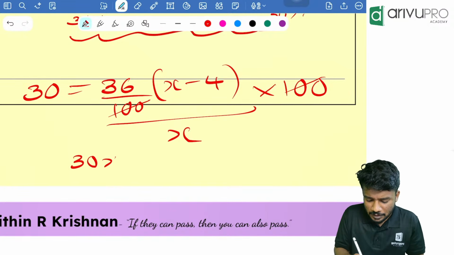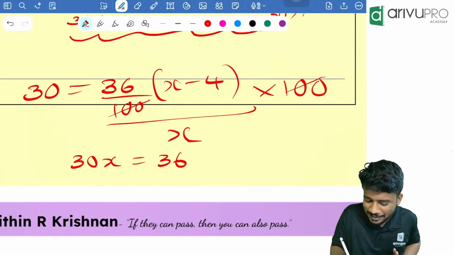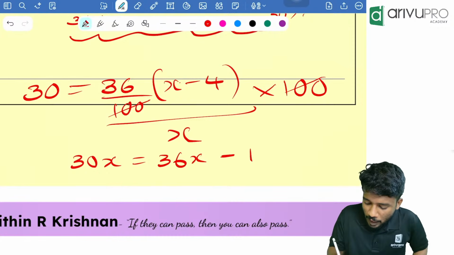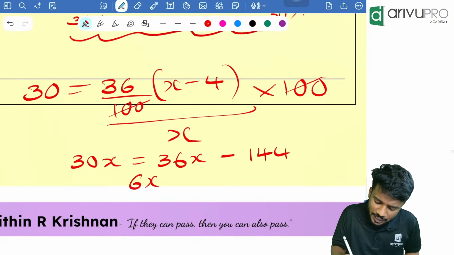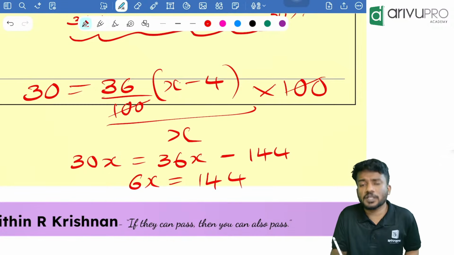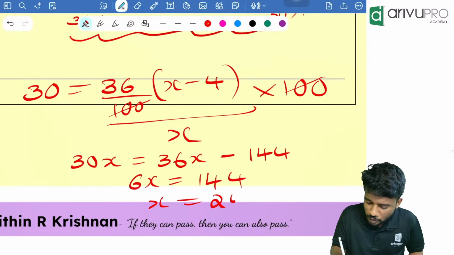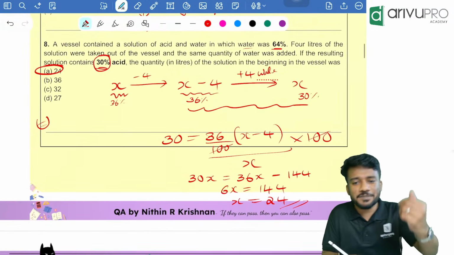It will become 30X, which is equal to, open the bracket, 36 into X is how much? 36X minus 4 into 36 is how much? 144. Now we will take it to the other side. That means 6X is equal to 144. Then 144 divided by 6, X is equal to 24. So initially how much liter of solution is there? Option A is your answer.